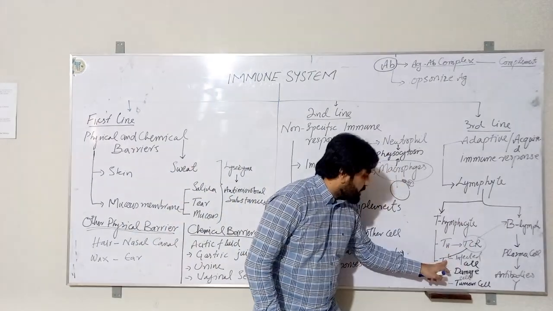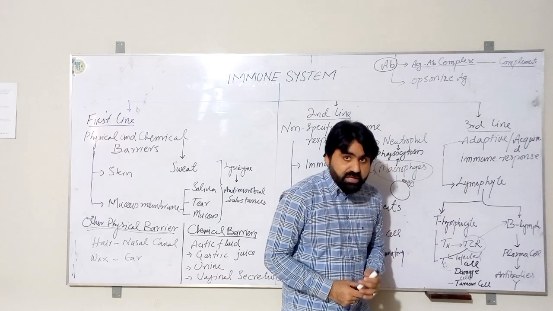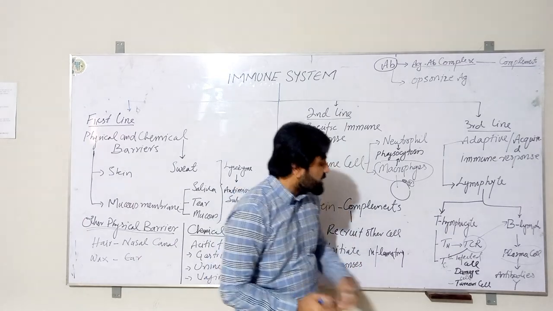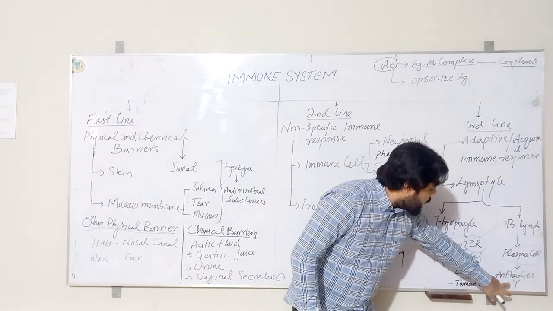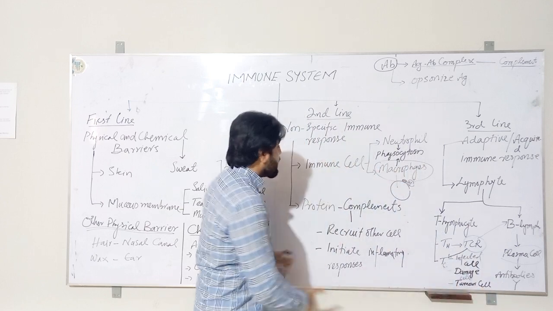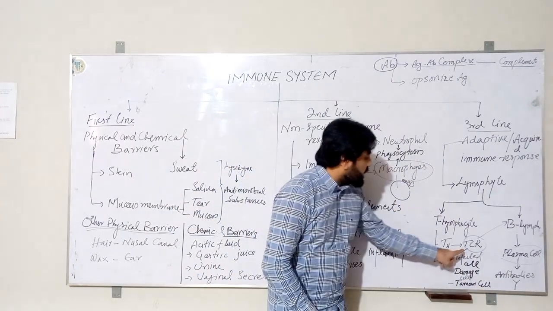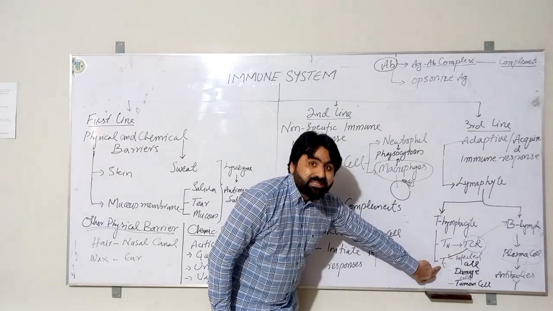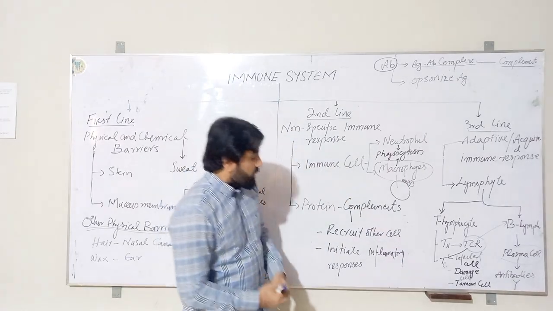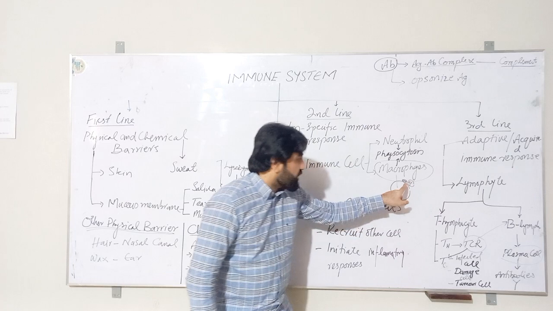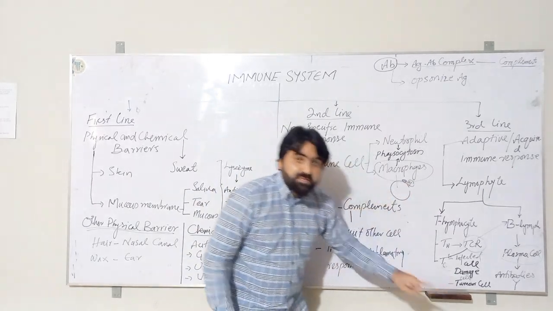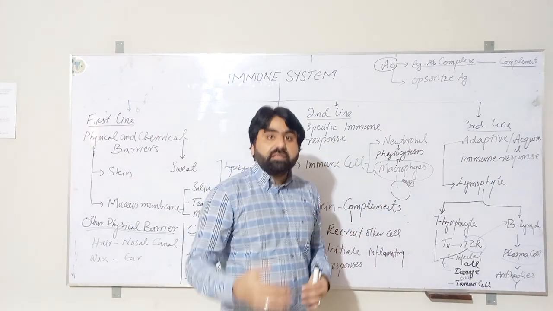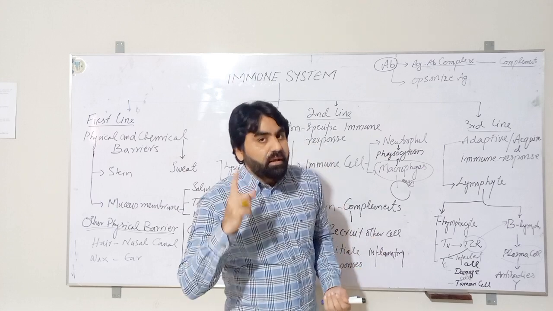When it activates the T cytotoxic cells and the B lymphocytes, the B lymphocyte is differentiated into a plasma cell, and the plasma cell produces antibodies, and these antibodies are very specific to this antigen which has been recognized by the T cell receptor. And these activated cytotoxic T cells actually kill the cells infected by these organisms, and damaged cells which have been damaged due to this infection, and they also try to kill tumor cells if originated inside the body.